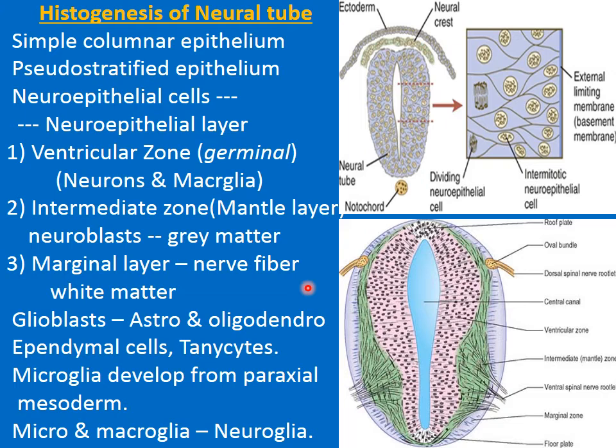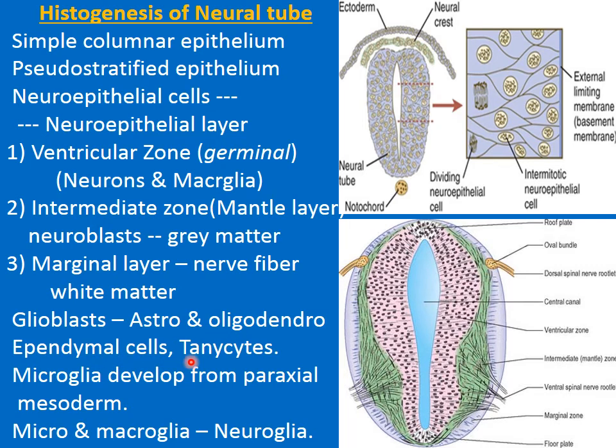Once the formation of neuroblasts ceases in the germinal layer, the neuroepithelial cells start to produce another type of cells, which are called the glioblasts. These glioblast cells then move outward, reaching the intermediate layer as well as the outermost layer, which is called the marginal layer.